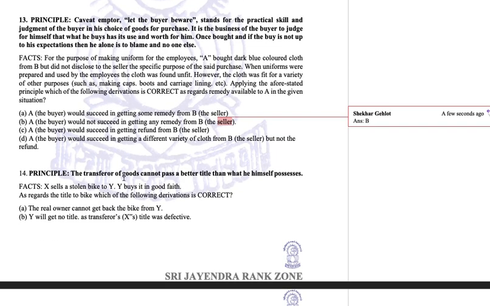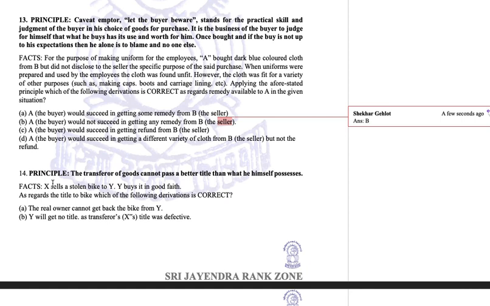Principle: The transferor of goods cannot pass a better title than what he himself possesses. Someone who is transferring goods, someone who is selling the goods, cannot pass a better title than what he himself possesses. So if I have borrowed a bike from my friend, and I am selling that bike, I can only transfer the bike. I cannot transfer the ownership of the bike. Ownership will remain with my friend only. But if my friend who is the owner transfers it, he will transfer the bike as well as the ownership.